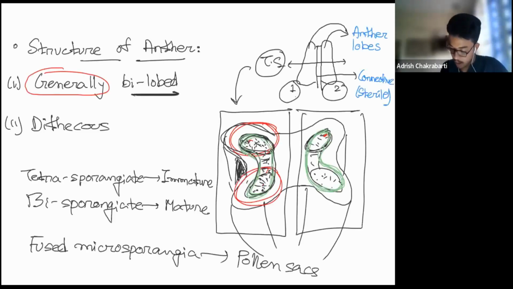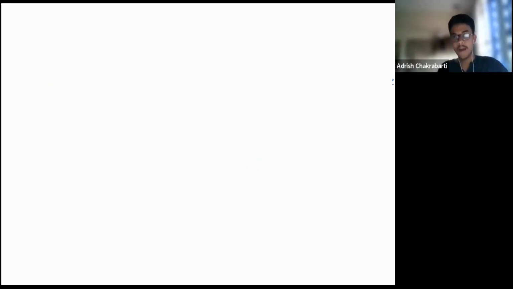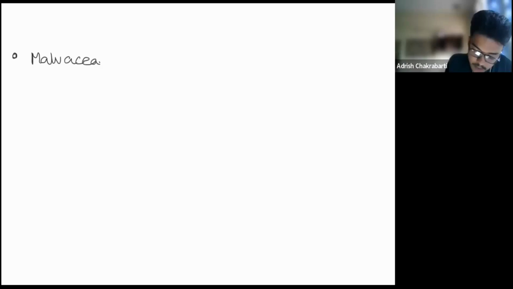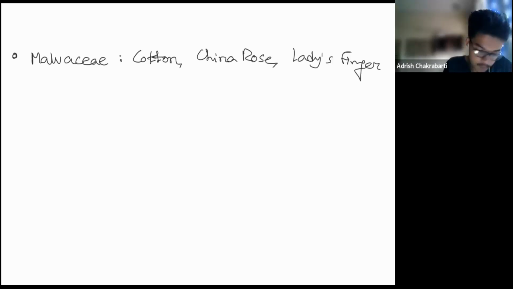Okay, so I was talking about the example, right? Whether it's bilobed or monolobed, of all the families that you have in class 11, when we study morphology, you will see that a number of families have been mentioned. So I am giving you examples based on those families only, because obviously there are lots and lots of families. You can't remember all of them. So let's just focus on what's there in the NCERT. The Malvaceae family. Who are the members of the Malvaceae family? They are cotton, China rose, lady's finger. They have a unilobe structure.